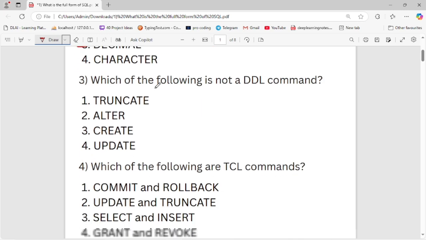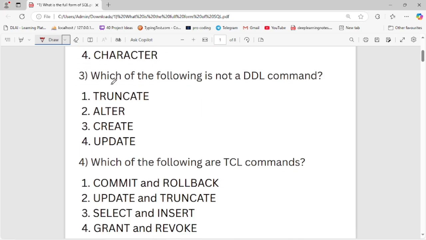Now let's move to the next one: which of the following is not a DDL command? The first option is truncate, second is alter, third is create, fourth is update. Now here the fourth option is the right option, update is not a DDL command.